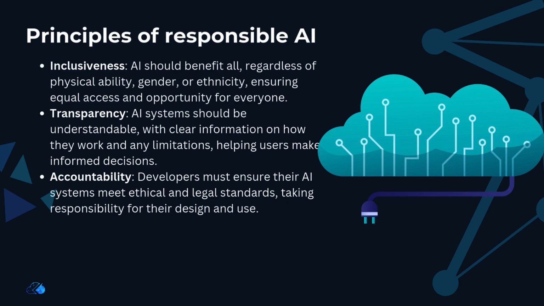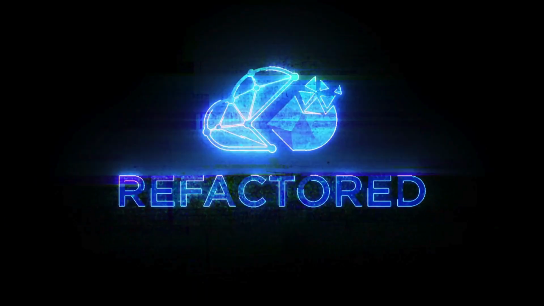These 6 principles help ensure that AI is developed and used in a way that is safe, fair, and beneficial to everyone. By following these guidelines, we can create AI systems that build trust and help improve lives.